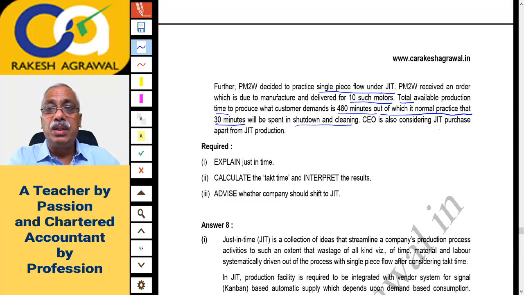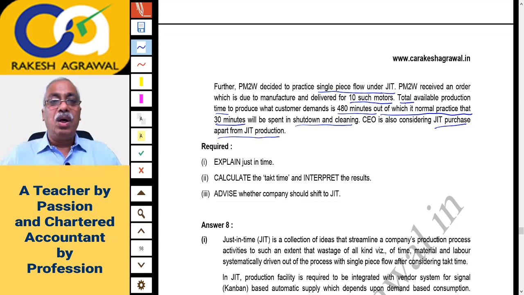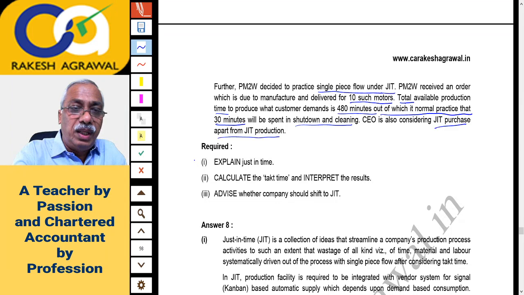The CEO is also considering JIT purchase apart from JIT production. So the CEO is considering purchase on a JIT basis along with JIT production. Only this much is the data. Required: explain just in time. So the first question is again a theory question. You have to explain what is the just in time system. You can quote about just in time production and just in time purchase also. So this is the theory part.